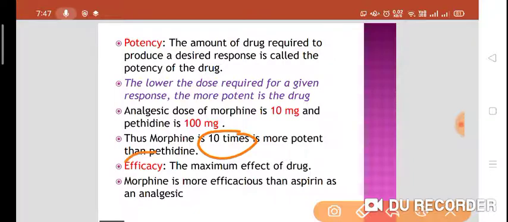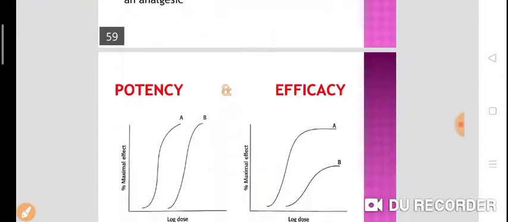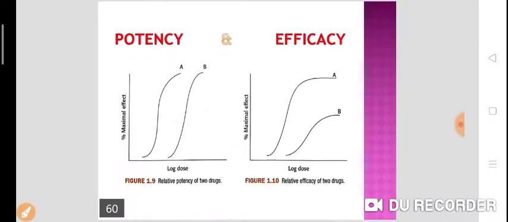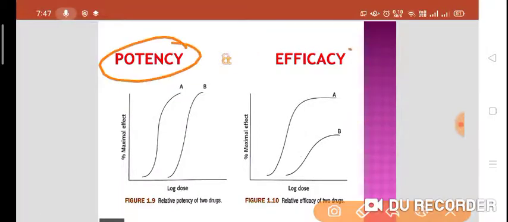Now efficacy. Efficacy means the maximum effect that can be produced by a drug. Now, morphine is more efficacious than aspirin as an analgesic. Whatever dose of aspirin you give, it will not produce as much analgesia as morphine. Means morphine is more efficacious than aspirin as an analgesic. So here you can see the difference between potency and efficacy.